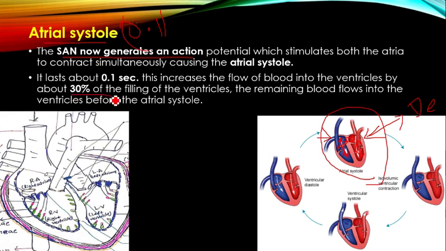Approximately 30% of the ventricles are filled because of atrial systole. The remaining 70% of the blood was already filled before atrial systole, because of the opening of the tricuspid and bicuspid valves at the beginning of the cardiac cycle. That is about atrial systole.